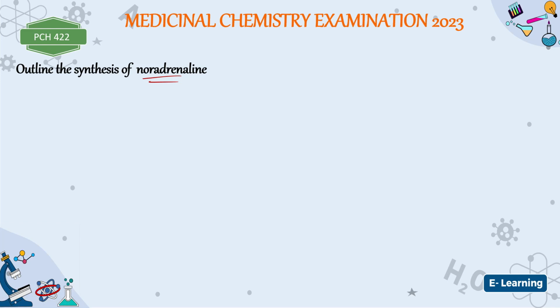So in order to synthesize this, we start with our catechol also, but this time you will have CHO here, which is the aldehyde form of the catechol, right? Now after this aldehyde form of the catechol, what do you think we are going to add to get the structure of noradrenaline?